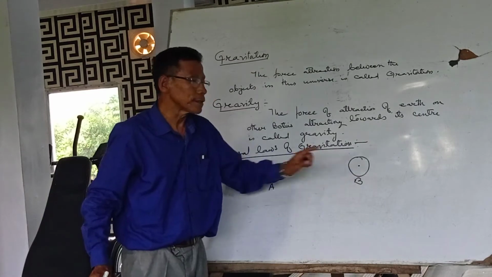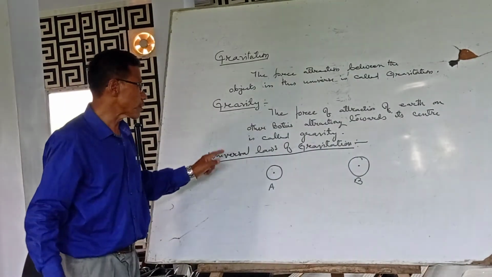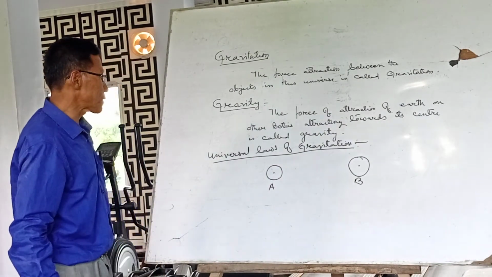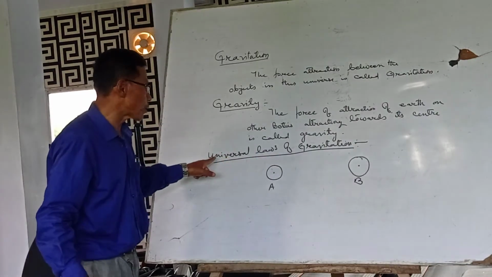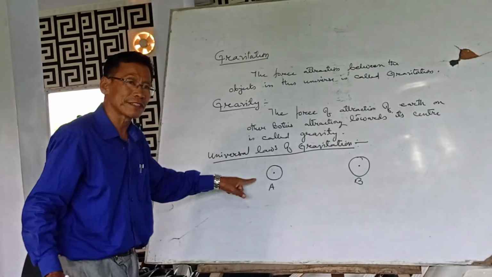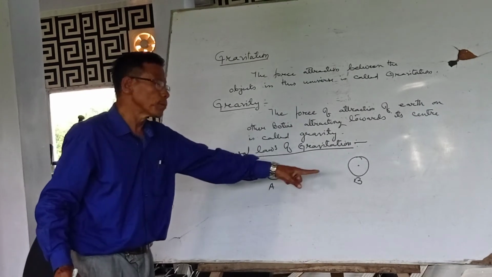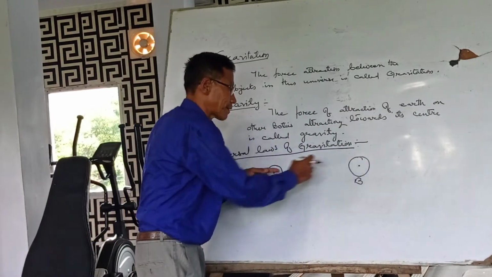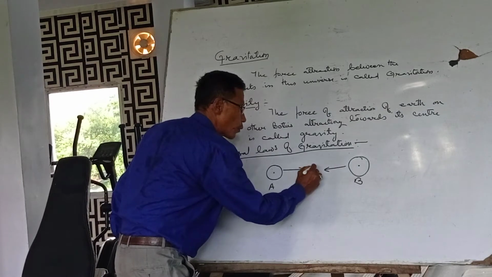According to the universal law of gravitation, if we keep any two bodies, they are attracted to each other with a force.